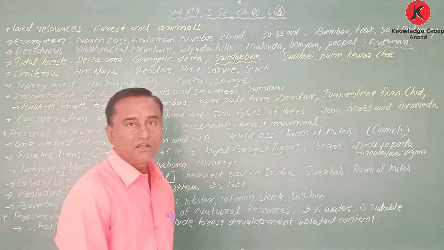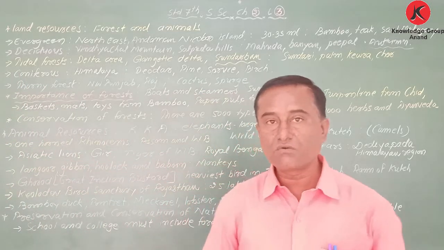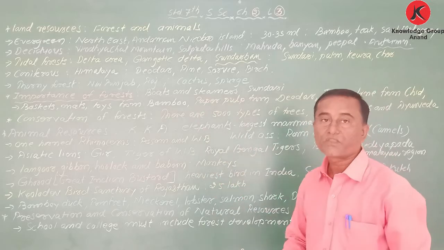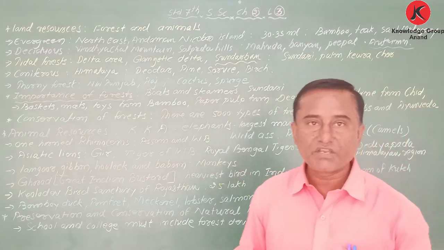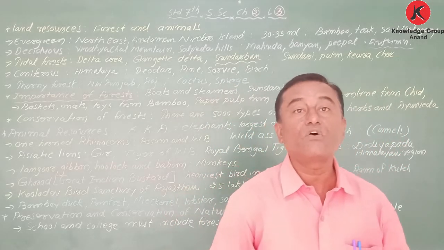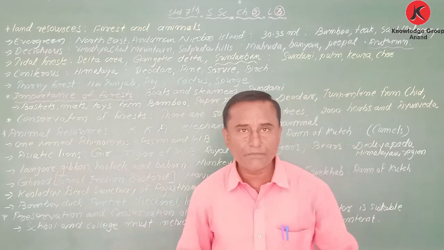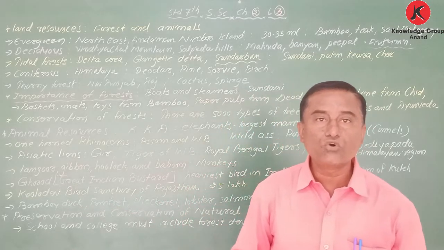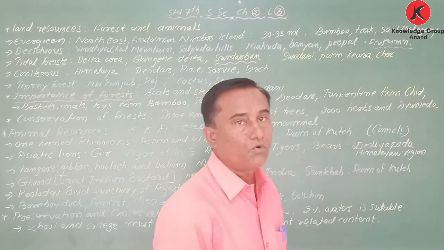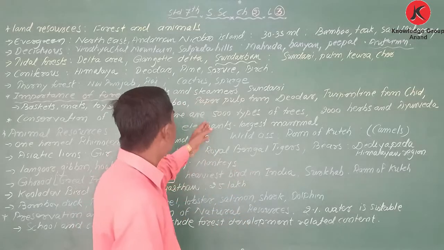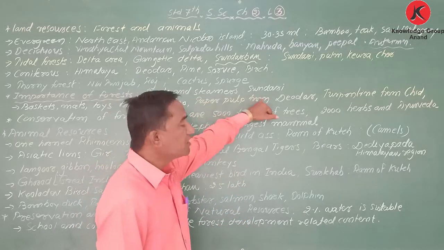Why do we have to preserve, we have to conserve? Here I have written, because the trees that grow in forests are useful for many purposes. Take the example, to make boats and steamers we need, I have written here, the Sundari tree.